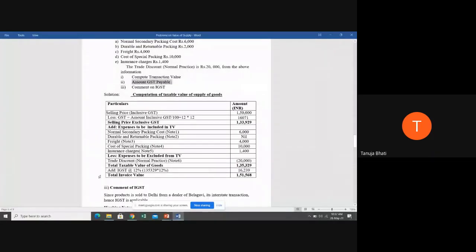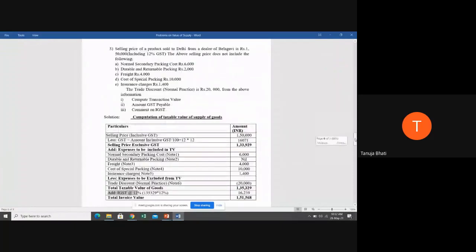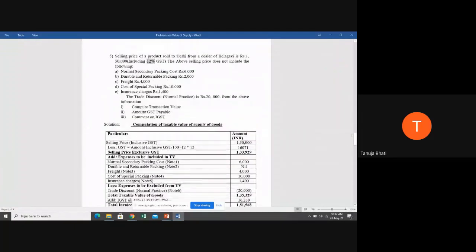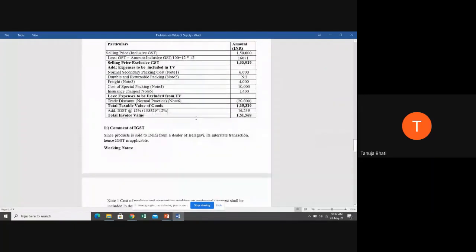Next, they're telling compute the GST payable. So we have to add IGST. Why IGST? Because from Belgavi the goods are going to Delhi. So it is an interstate transaction. When it is interstate transaction, we charge IGST. The rate is already given, that is 12%. So 12% is always to be calculated on the taxable value, on the transaction value. GST is always charged on the transaction value or taxable value. So IGST at the rate of 12%.